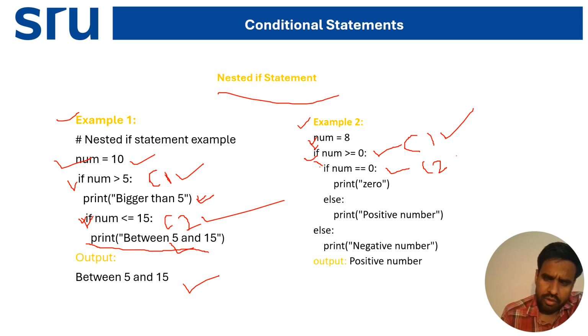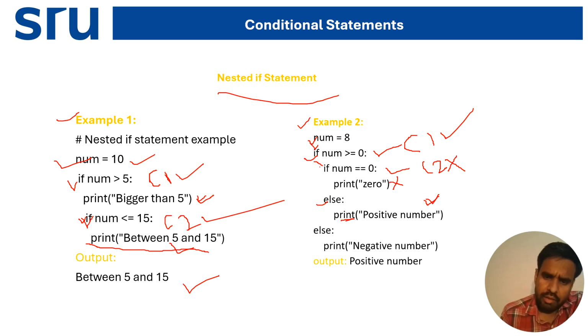No, condition 2 is not correct, so it will not print 0. It will come to the else part and print the positive number.